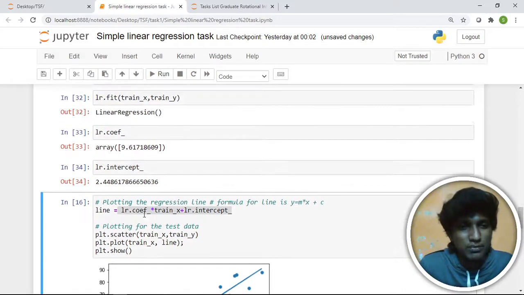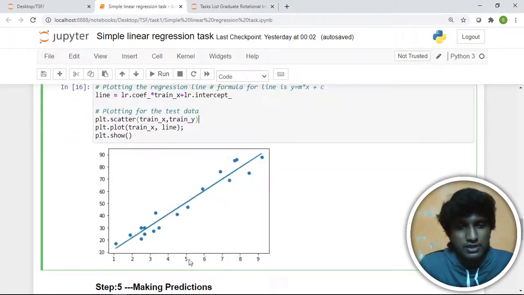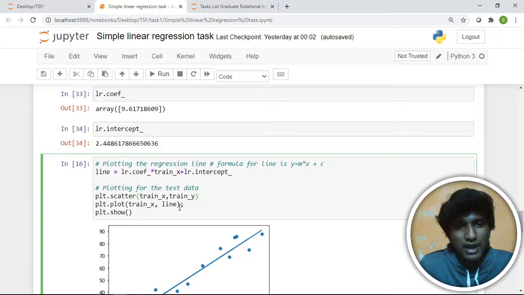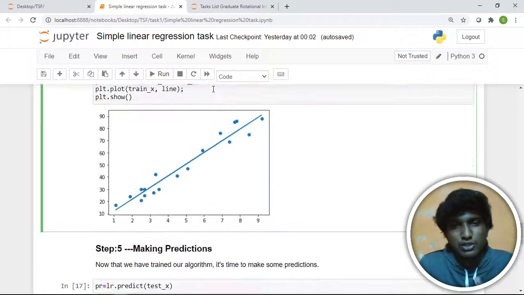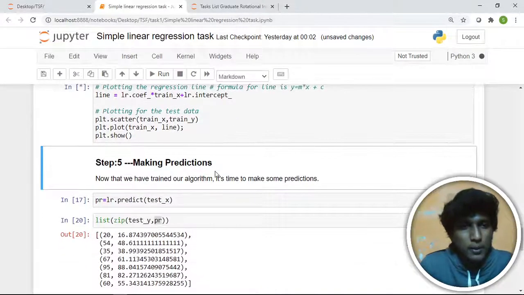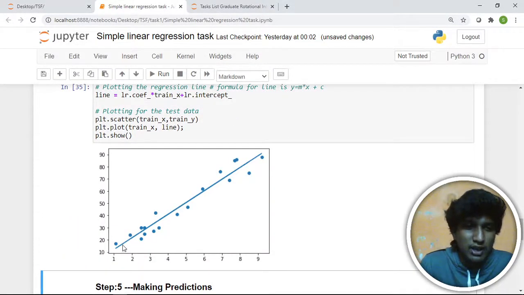We see here visually the line generated by the general formula y equals m x plus c. The m is the coefficient, the x is the data, and c is the intercept. Let's see them drawn. We just put the scatter plot here, and train X comma the line gives the line trend over here, and finally it shows the result. Let's run it. Here you can see that our built linear regression line is sliced over the data and it's going good.